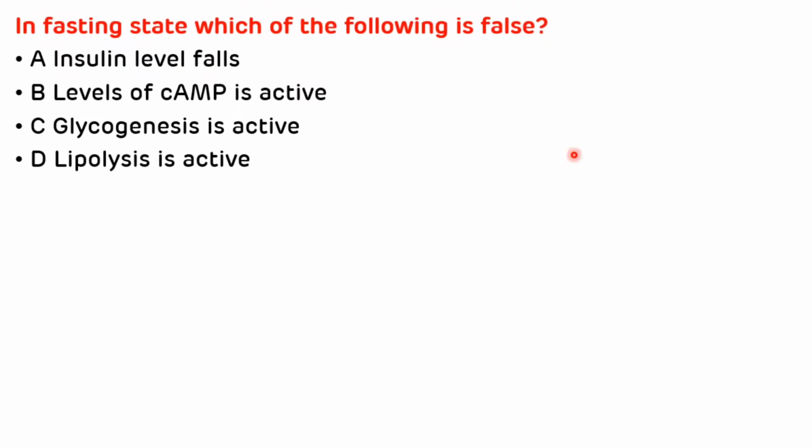In fasting state, which of the following is false? And the options are insulin level false, levels of cyclic AMP is active, glycogenesis is active, and lipolysis is active. The correct answer is C, glycogenesis is active. Remember, in the fasting state, glycogenesis is not active. Correct answer is C.